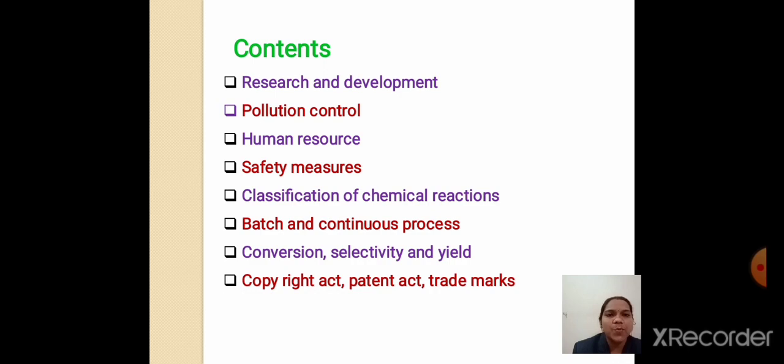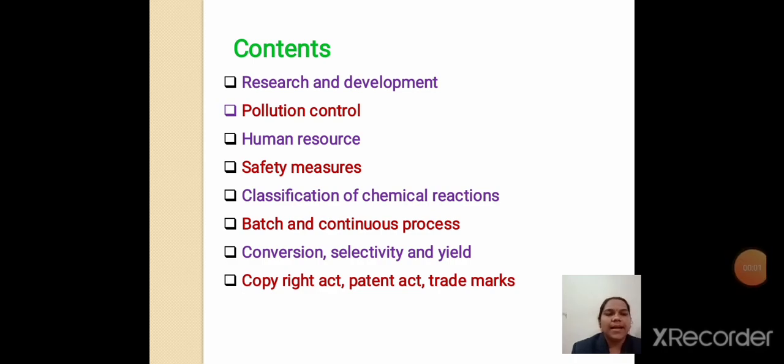Again in the batch process, the manpower is more because in this particular batch process no automated equipment is used, but in continuous process manpower is less because highly automated equipment and new techniques are used. Batch process is less expensive as compared to continuous process, which is more expensive. Why is it more expensive? Because in this continuous process we have to use new techniques, that is highly automated equipment.